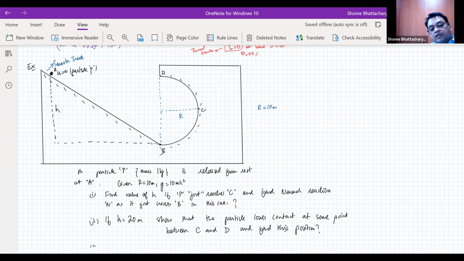And the third case is to find the minimum value of h for the particle to reach D. That is, if it has to reach the top point of the circular path. Okay, so just try out this question.